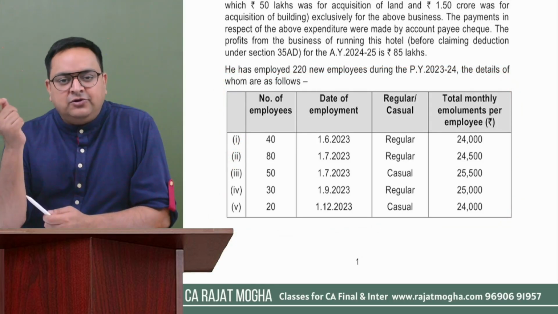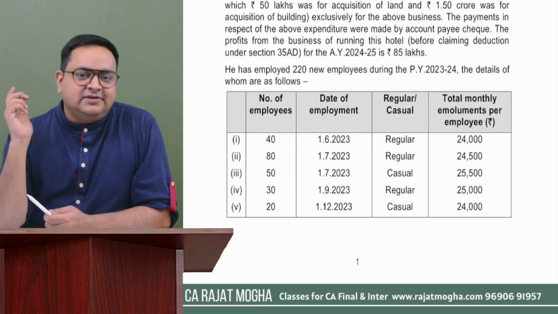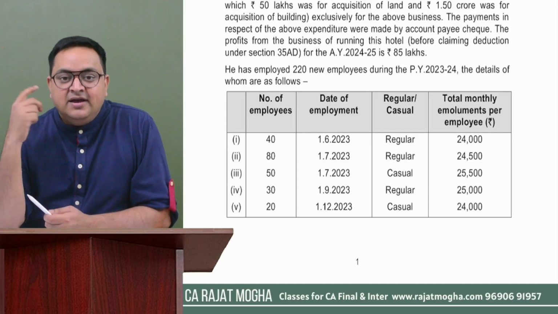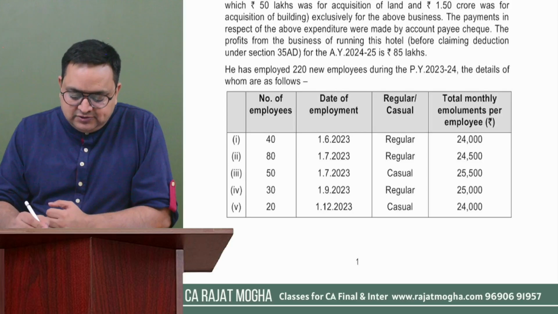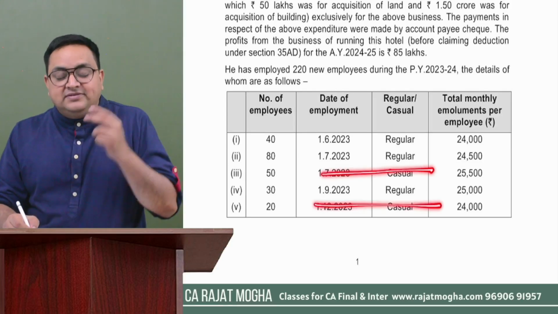Whatever amount the new workmen are paid as salary or wages, we can give 30% of it as deduction, right? And this 30% is allowed for 3 consecutive years, provided they are regular workmen. They should not be casual. If there is any casual workman, we are not going to give deduction.